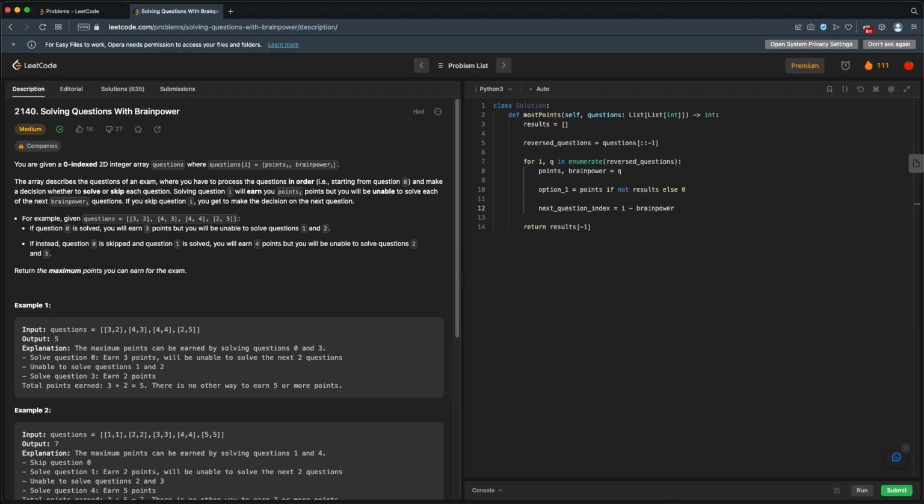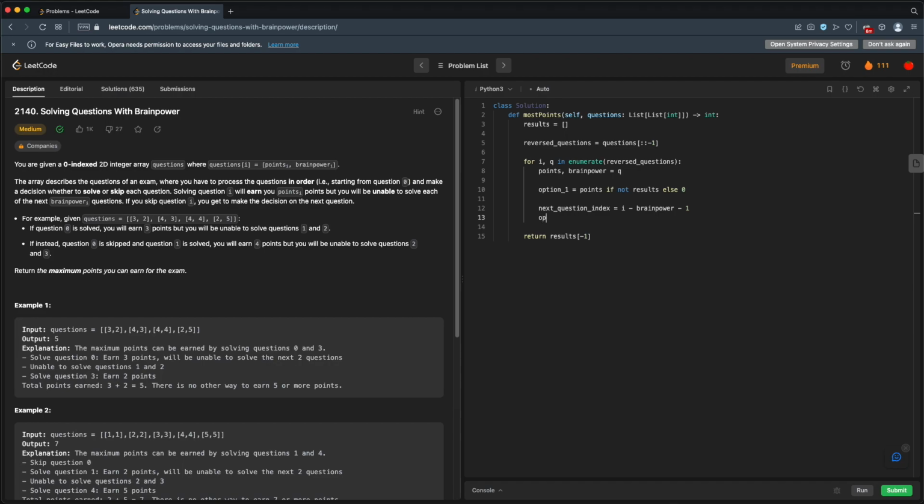And similar to how we had to do the +1 with the recursive function call, we have to do a -1 here. We're looking backwards here because our array is reversed, but that's the same as looking forward in the non-reversed array. So i is our current max index. Our brainpower will be how many questions we had to skip. So when we're looking backwards by our brainpower in our reversed array, that's the same as looking forwards in our non-reversed array.